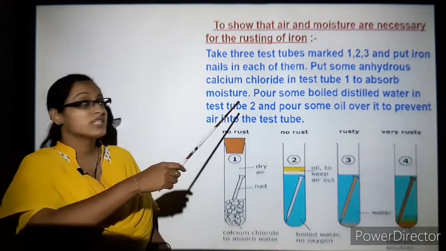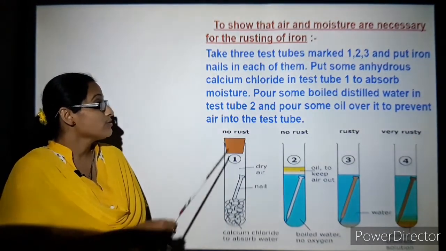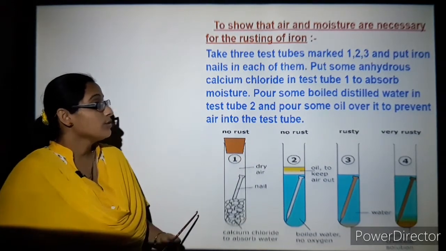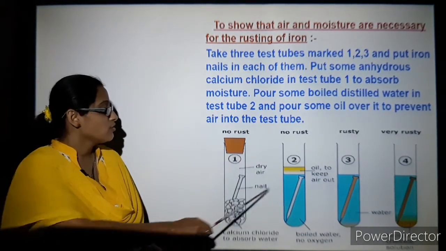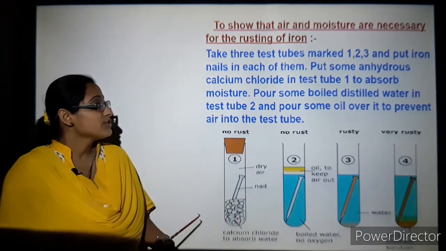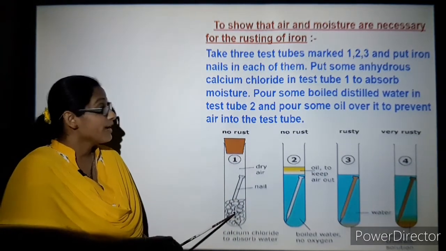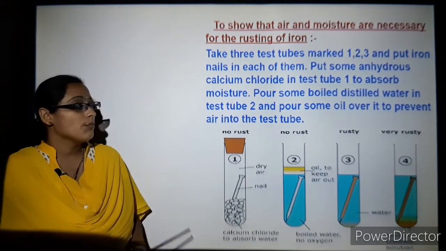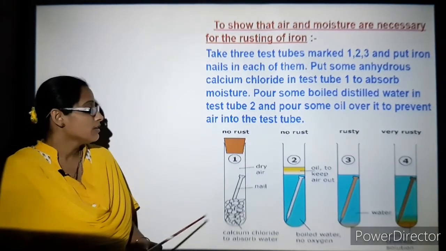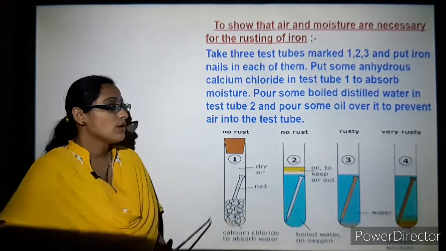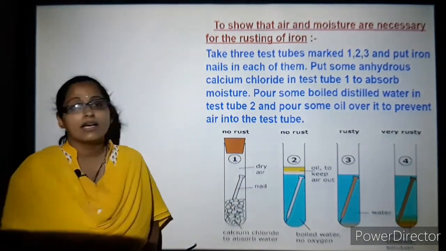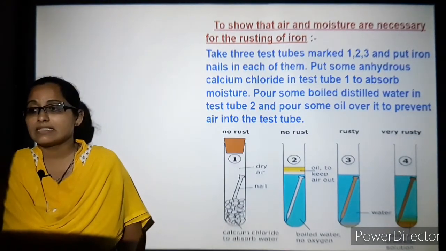So this is a small experiment here. We are going to take 3 test tubes, 1, 2 and 3, and you are going to put iron nails in each of them. Put some anhydrous calcium chloride in the first test tube to absorb the moisture. Pour some boiled distilled water in tube 2 and pour some oil over it to prevent entry of air in the test tube.